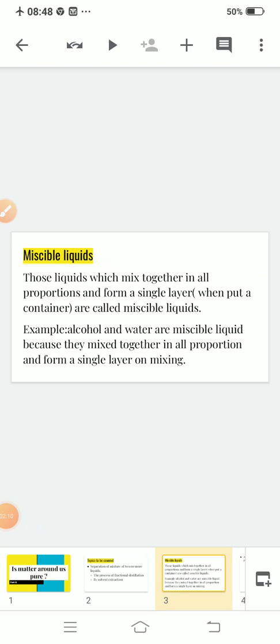What are miscible liquids? Those liquids which mix together in all proportions and form a single layer when put in a container are called miscible liquids.